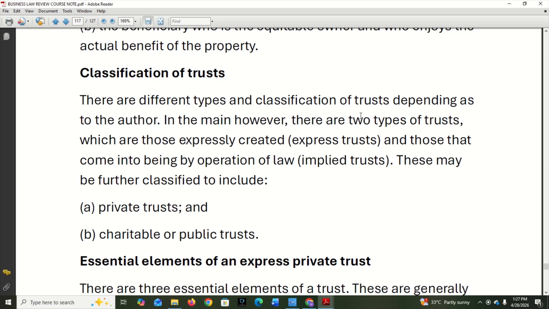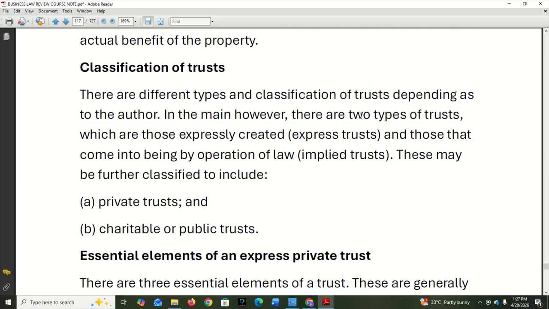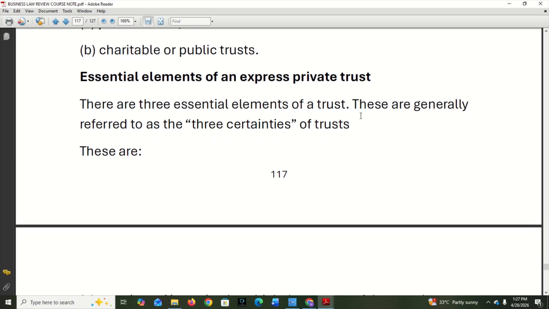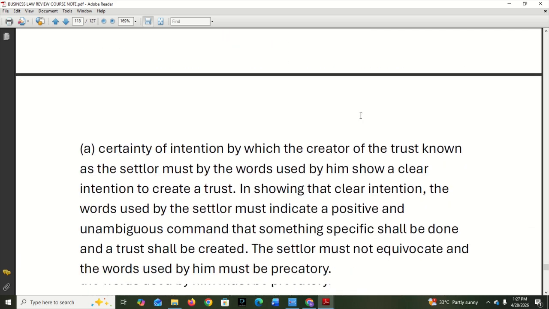Private trust, of course, is for what? Let's look at express private trust first. Let's get more details now. There are three essential elements of a trust, that is an express private trust. And these are generally referred to as the three certainties of what? Of trust.